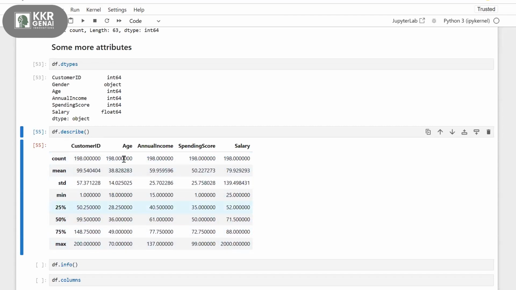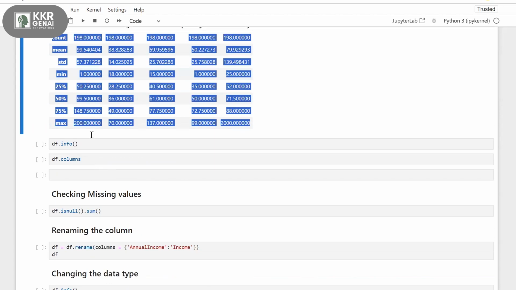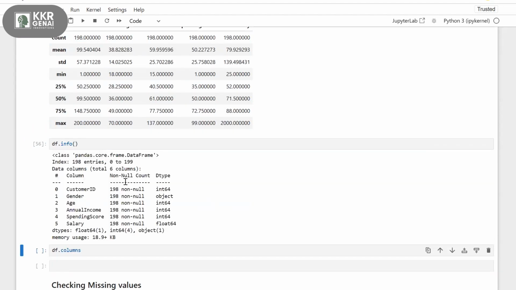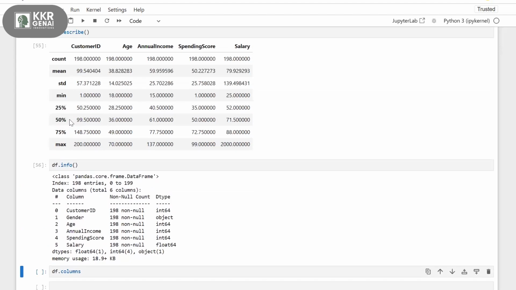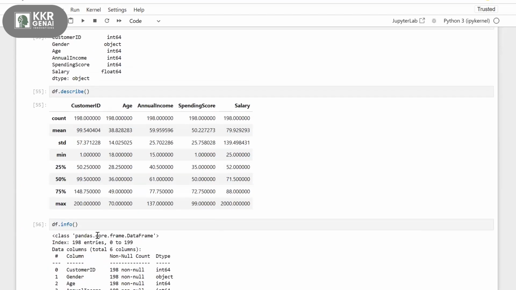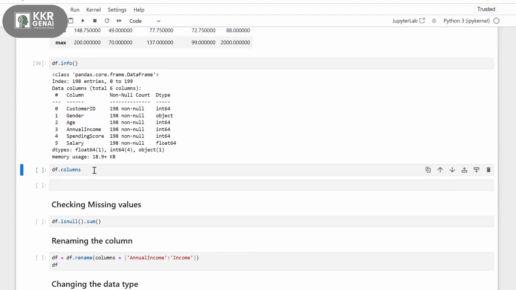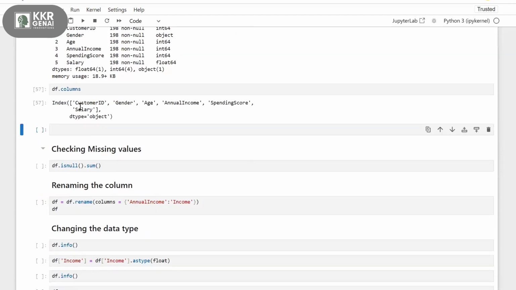These are statistical information about each and every column. And then we have this info function. It gives us the general information about your table. And then we have columns. It displays the columns in your data frame.